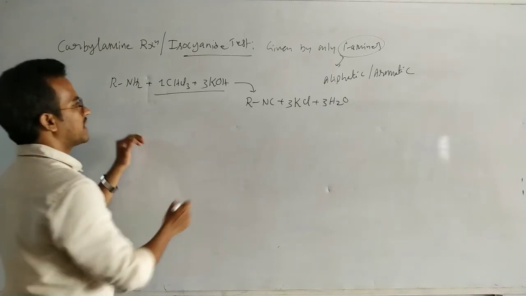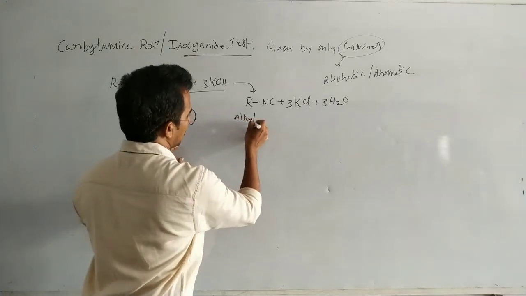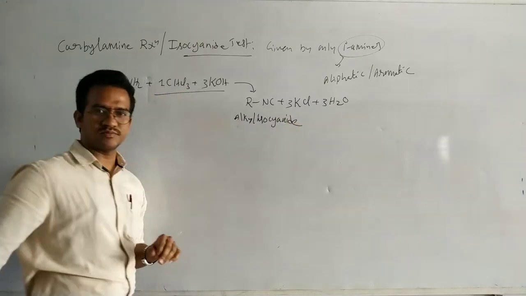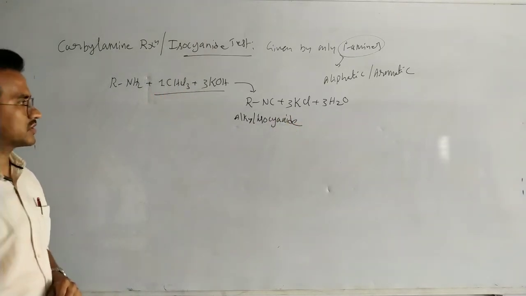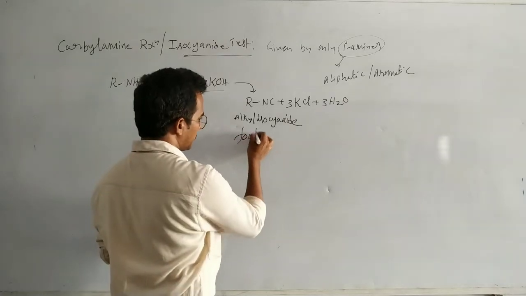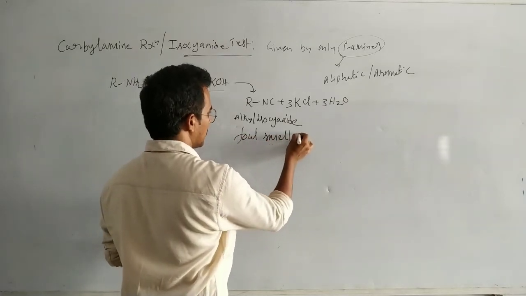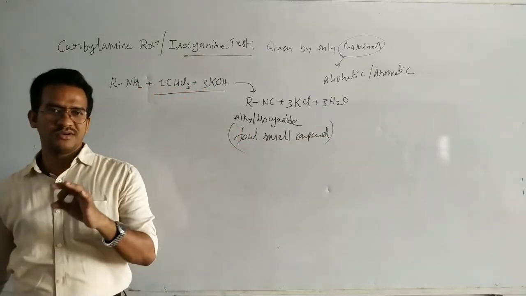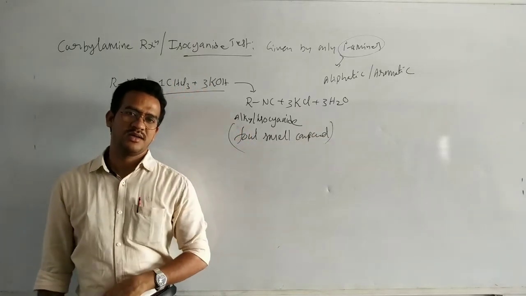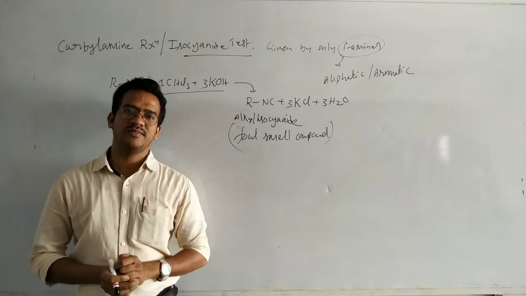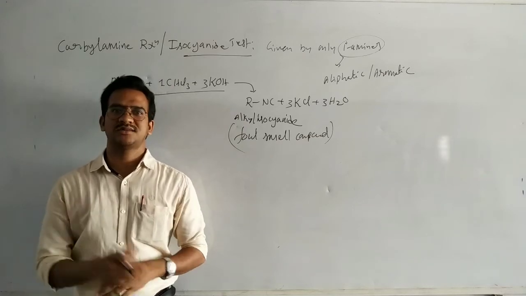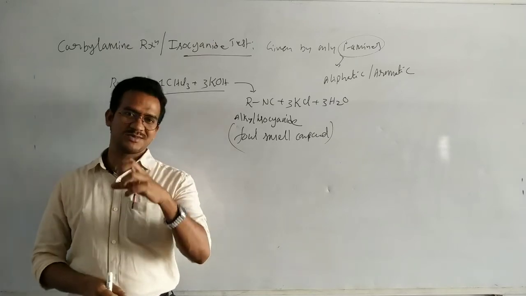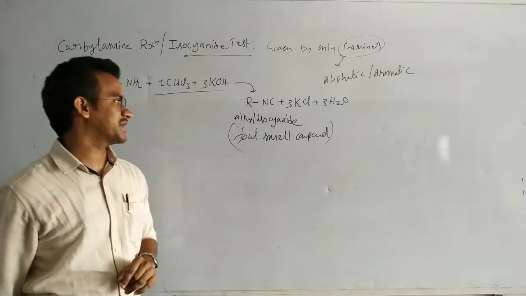Okay, this is the primary amine, and this is alkyl isocyanide, the product. It is a foul smelling compound, a very bad smell. Once you do this reaction in a laboratory, we cannot enter into the lab for 10 days or 1 week. The bad smell intensity is terrible.